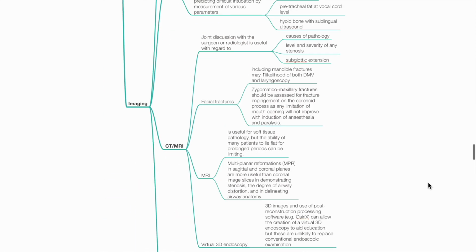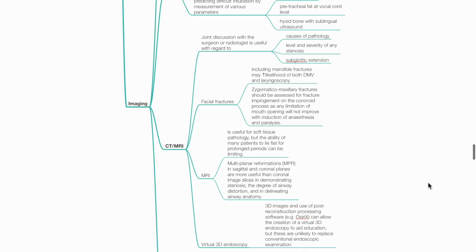Joint discussion with the surgeon or radiologist is useful with regard to causes of pathology, level and severity of any stenosis, and subglottic extension. CT scan may help assess facial fractures. Mandible fractures may increase the likelihood of difficult mask ventilation and laryngoscopy. Zygomatico-maxillary fractures should be assessed for fracture impingement on the coronoid process, as limitation of mouth opening leads to difficult airway. MRI is useful for soft tissue assessment, but the ability of many patients to lie flat for prolonged periods